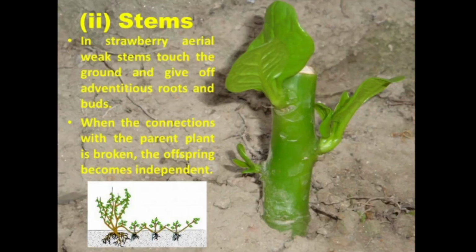Next one is by stems. In strawberry, aerial weak stems touch the ground and give off adventitious roots and buds. These stems develop adventitious roots at the place where they contact with soil. When the connection with the parent plant is broken, the offspring becomes independent. It obtains the nutrients from the soil by its newly formed adventitious roots.